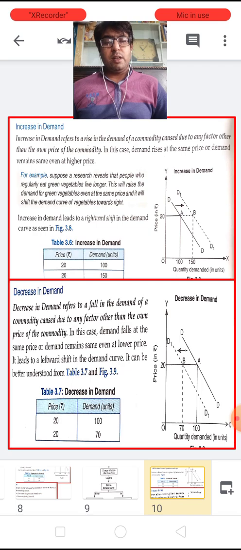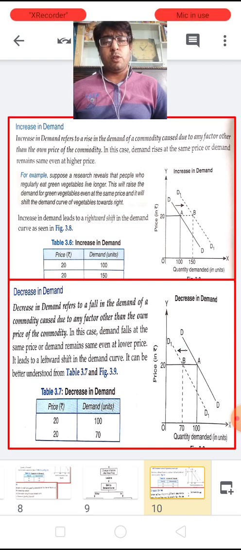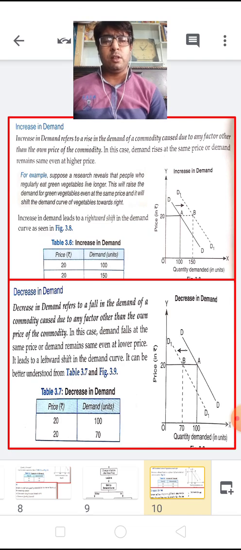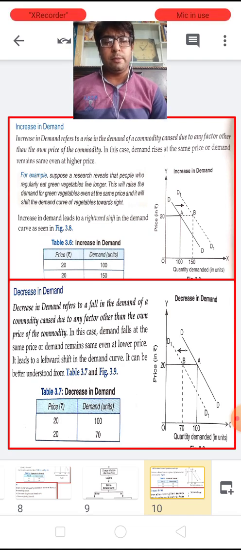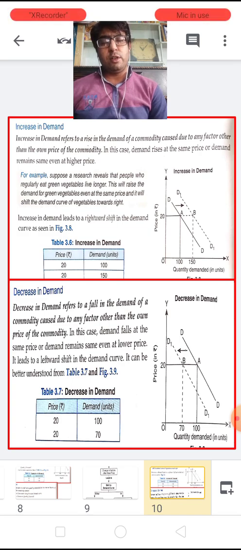Now, decrease in demand refers to a fall in the demand of a commodity caused due to any factor other than the own price of the commodity. In this case, children, demand falls at the same price, or demand remains the same even at lower prices. It leads to a leftward shift in the demand curve.